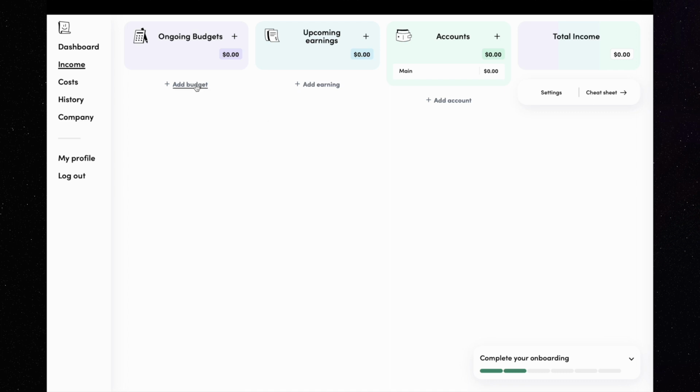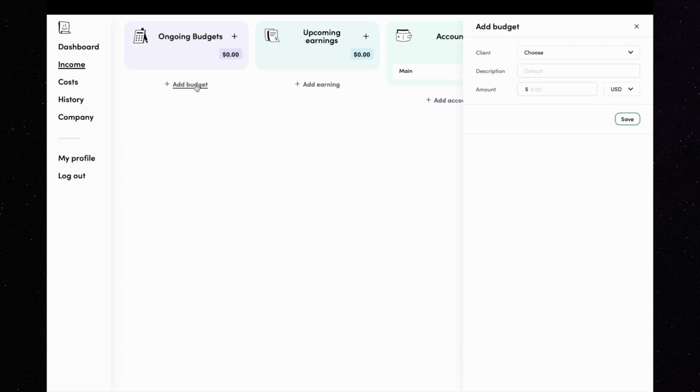I'm clicking on the Add Budget link, and then on the right sidebar, I want to select the client. I still need to add a client, so I need to do that now. I click on the Add Client link and write the name Piotr and click Save. Now, because the client has been added, I can fill out the other fields. The description field will be website, and the amount will be $20,000.